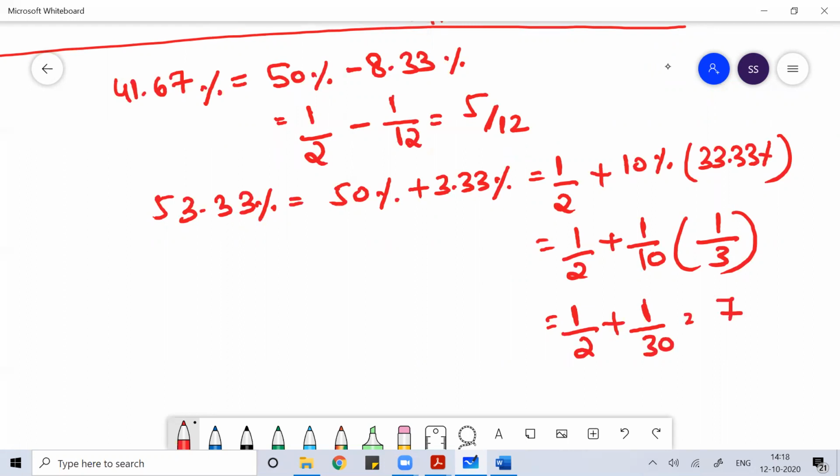If you solve this, you will get 8 by 15. You get 16 by 30, so you will get 8 by 15.